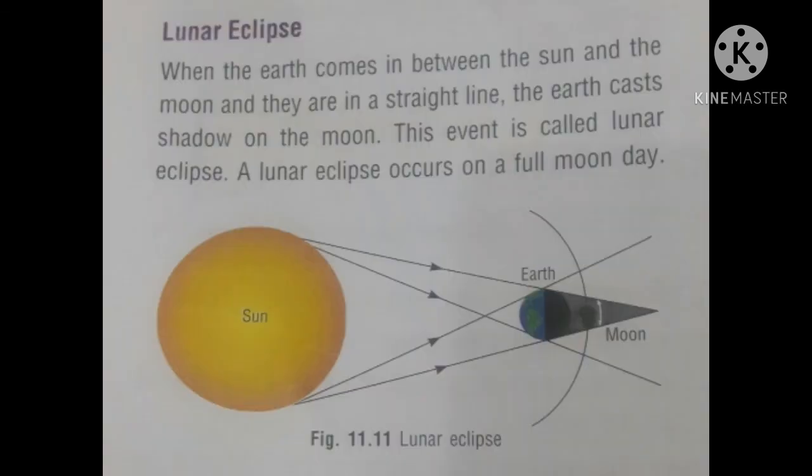Lunar eclipse. When the earth comes in between the sun and the moon, and these three, moon, sun and earth, are in a straight line, then the earth casts a shadow on the moon. This event is called a lunar eclipse. A lunar eclipse occurs on a full moon day. Children, you are seeing a picture of the lunar eclipse. Here, the shadow of the earth falls on the moon, and people on the earth are not able to see the moon. So, it is called a lunar eclipse.